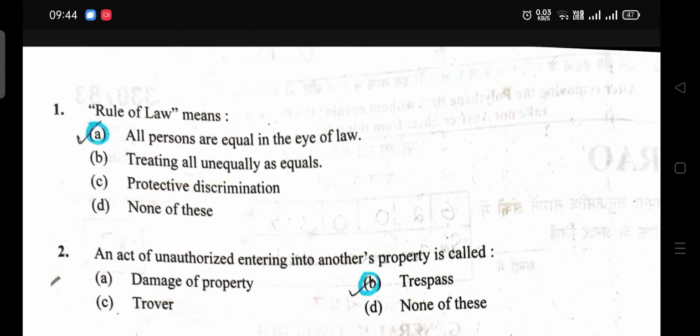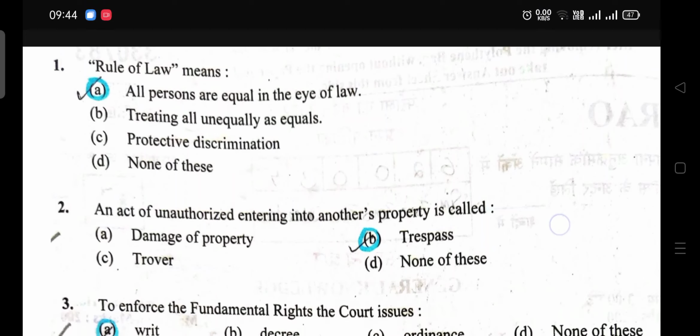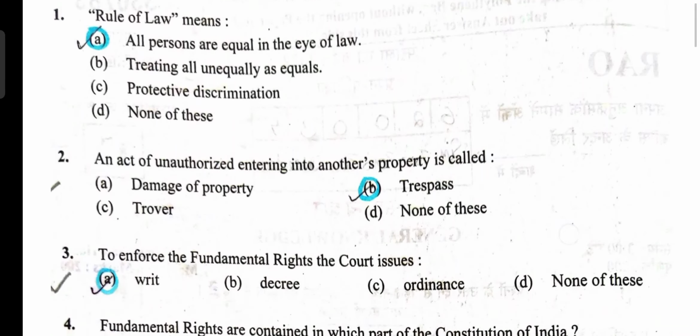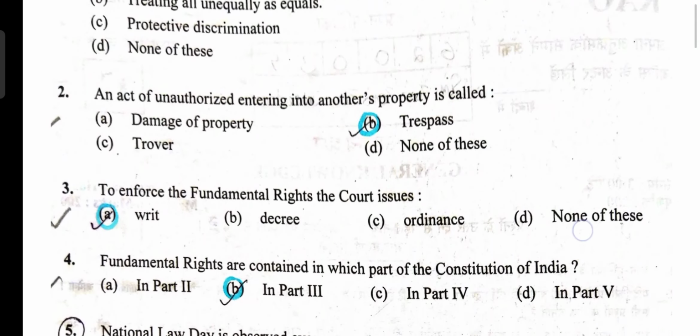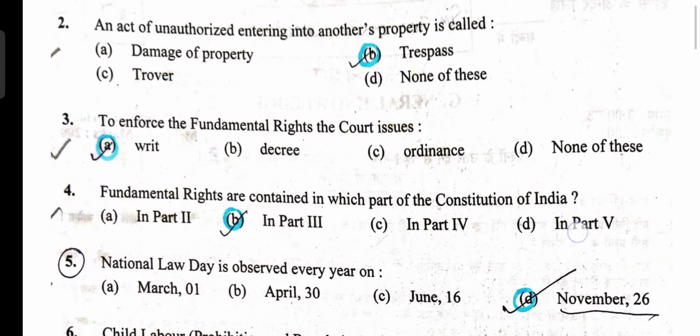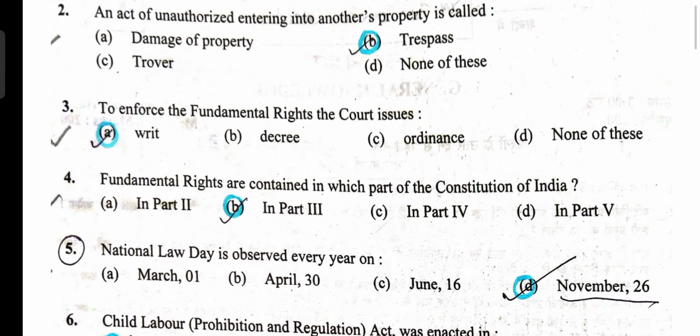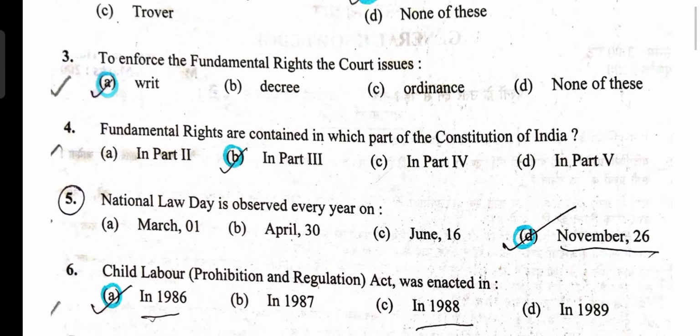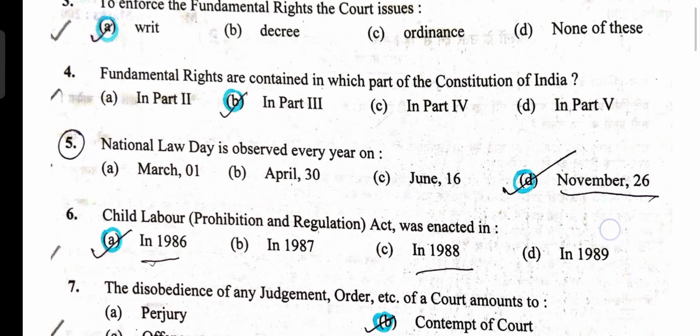Question number 1, rule of law means all persons are equal in the eye of law. Option A is correct. An act of unauthorized entering into another's property is called trespassing. Option B. To enforce the fundamental rights, the court issues writs. Option A. Fundamental rights are contained in Part 3 of the Constitution. Option B. National Law Day, 26th November. Option D. Child Labor Prohibition and Regulation Act, 1986.